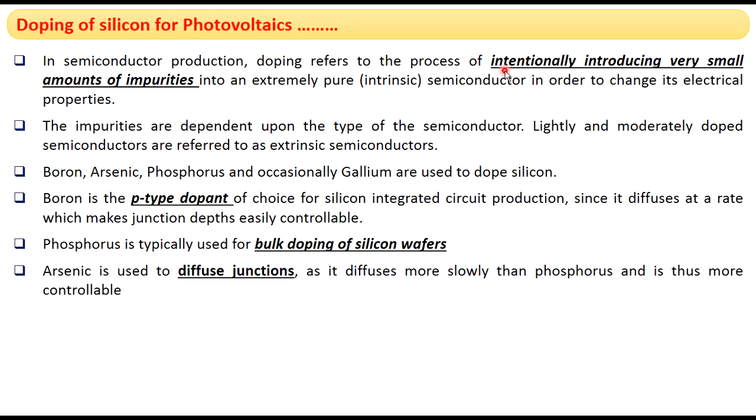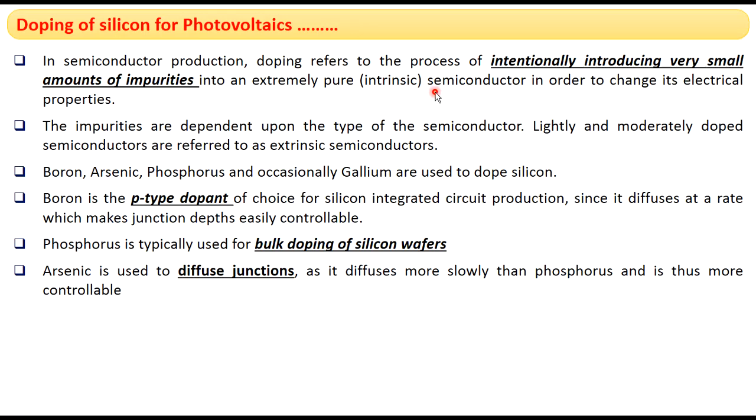Doping is a process in which we intentionally introduce very small amounts of impurities into an extremely pure semiconductor. The semiconductor in pure form acts as an intrinsic semiconductor, and by introducing very small amounts of impurities, we can greatly enhance the conducting properties of the semiconductor.